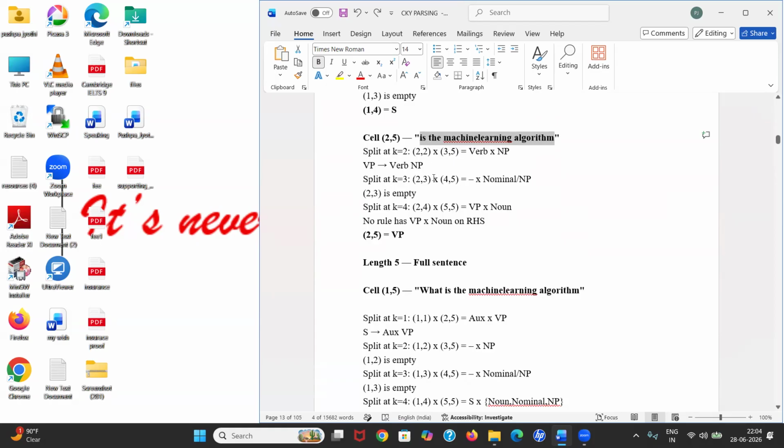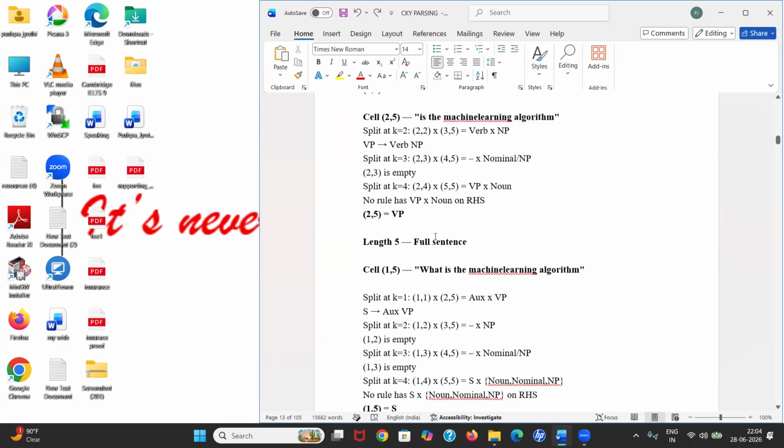Now split at k equal to 3. I'll check "is"; can I represent "is the"? No, I can't represent "is the". Now check 2 to 4. Is there any way I can represent "is the machine learning", and the rest I'll take for 5 to 5? Yes, you can represent "is the machine learning" by using VP, and "algorithm" you can represent by NP. Separately you can represent it, but the combination you can't. So you have to go with the first one.